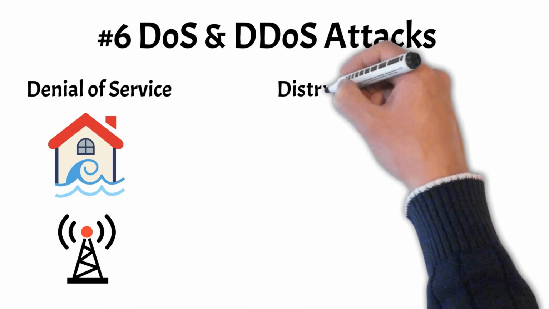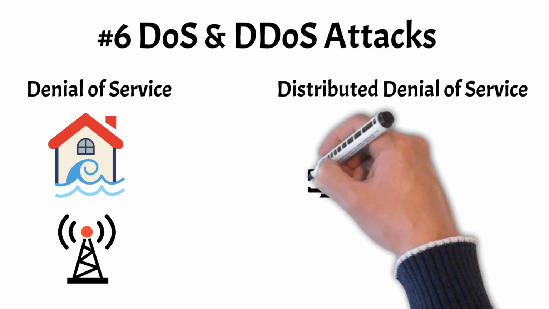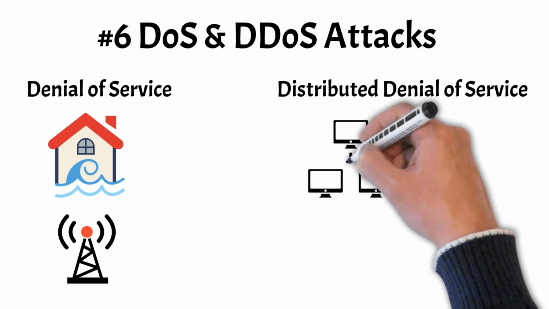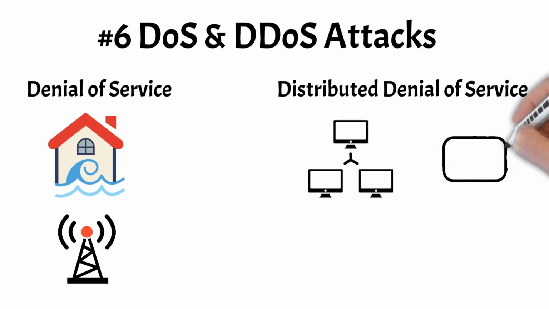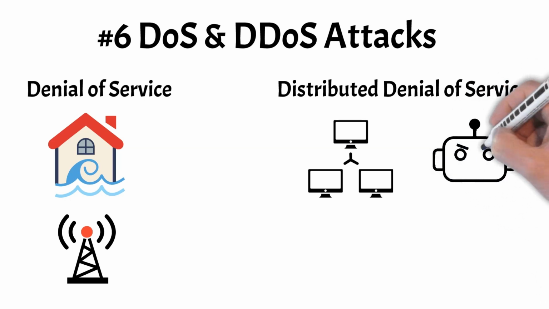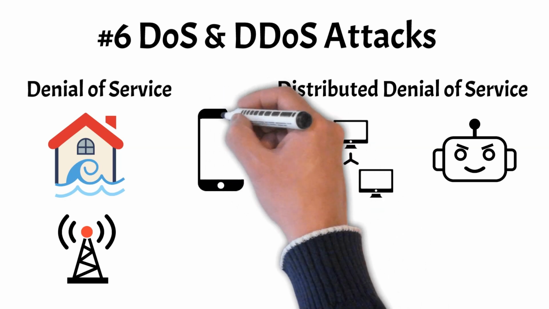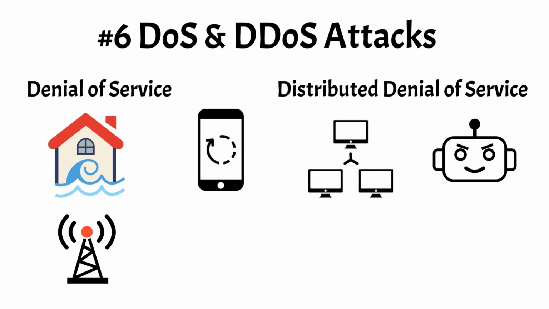DDoS stands for distributed denial of service, which involves multiple sources, often compromised computers or IoT devices, which form a botnet coordinated to flood the target with traffic. These attacks can result in service disruptions, downtime, and financial losses for organizations, highlighting vulnerabilities in network infrastructure. Notable examples include the 2016 DDoS attack, which affected major websites and services worldwide.